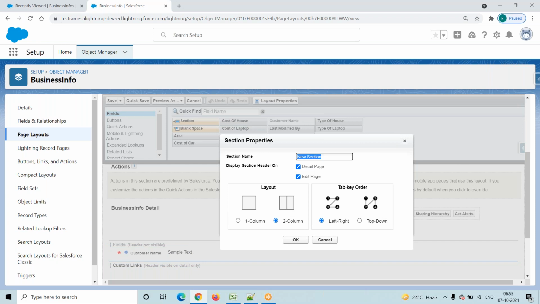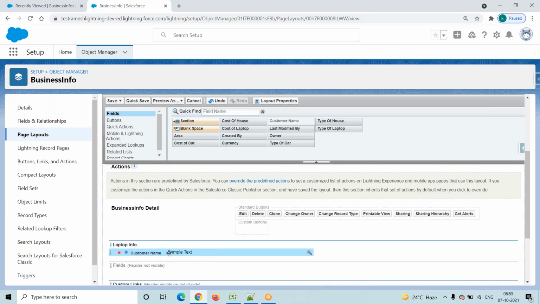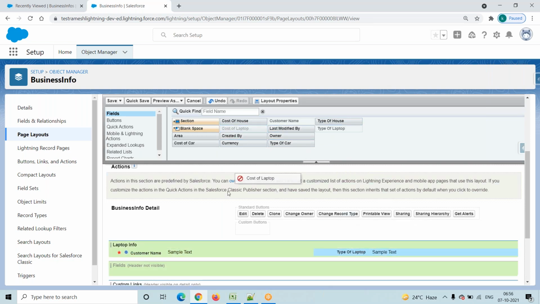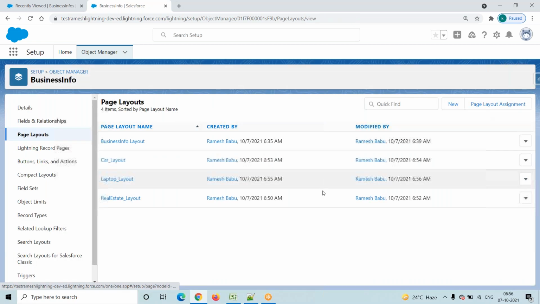I'm trying to create one section. My section name is laptop information, laptop info. Here I'm adding the fields: customer name, type of laptop, cost of laptop. Finally, try to save this one.